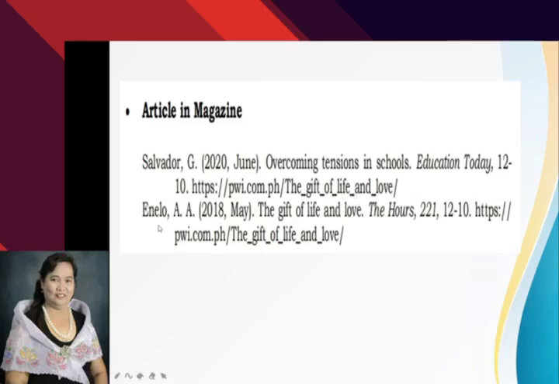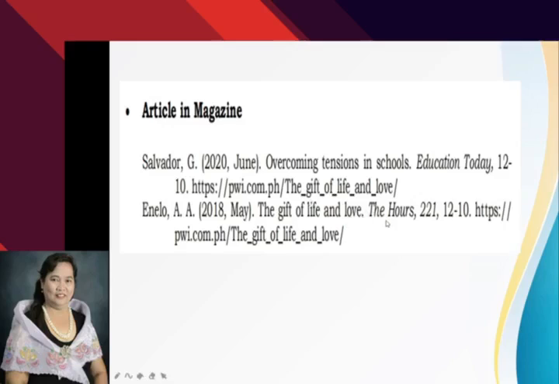Okay, then another example, Enelo, comma, AA, 2018, comma, May. Again, the name of the month is given here. Close parenthesis, period, The gift of life and love, capitalized letter T, being the beginning letter. Then period at the end of the title of the article.